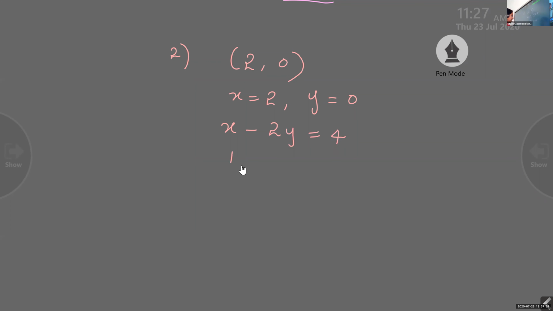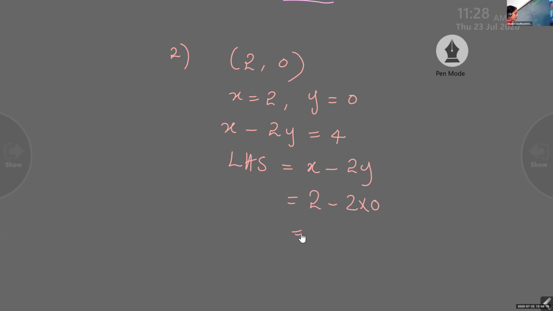Take only LHS, that is x minus 2y, and substitute this x and y. 2 minus 2 into 0.